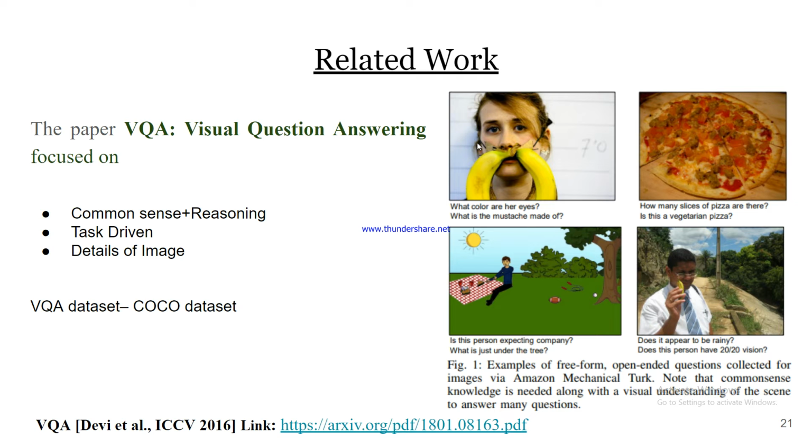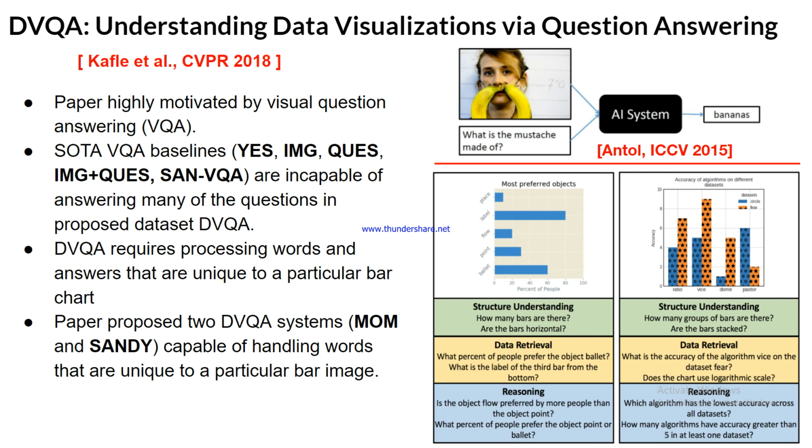So if we can do it for natural scene images, why don't we do it for chart images or other images? So the DVQA paper is highly motivated by the previous paper, visual question answering.